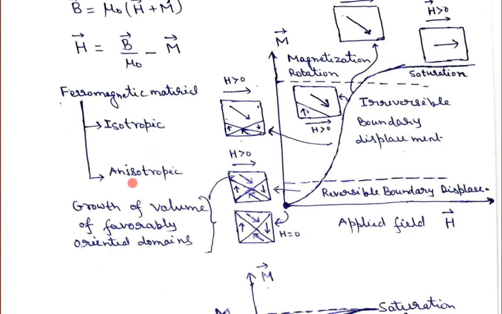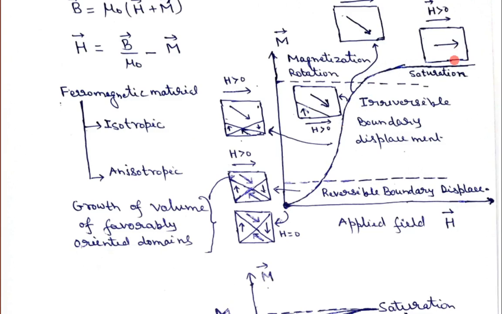But there are certain kinds of materials whose magnetization depends upon the angle of the applied magnetic field, meaning the angle with respect to their crystallographic directions. Here, by angle I am referring to the crystallographic directions. I am not going into the details of the crystallographic directions, because you might not have learned them in your 10+2 classes. Maybe in higher classes you will learn solid state physics, then you will understand what a crystallographic direction is. So simply understand that in case of an isotropic material, whether you apply the magnetic field in any crystallographic direction, the magnetization will be quite similar.